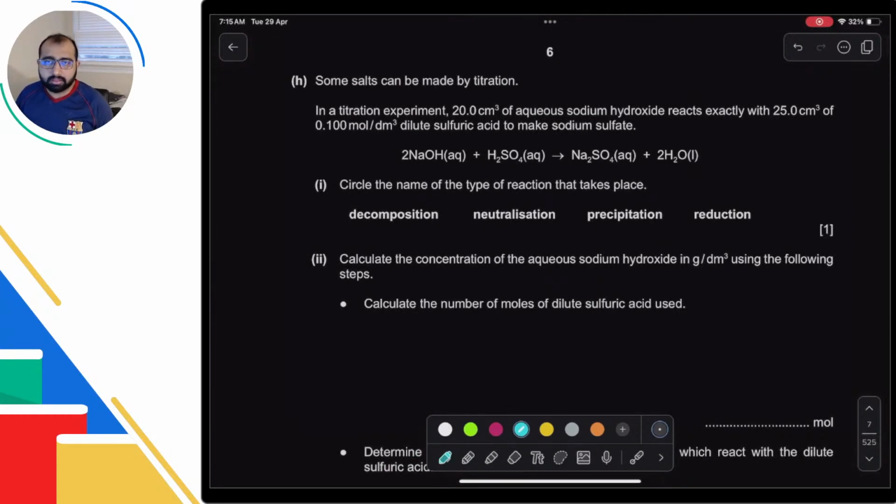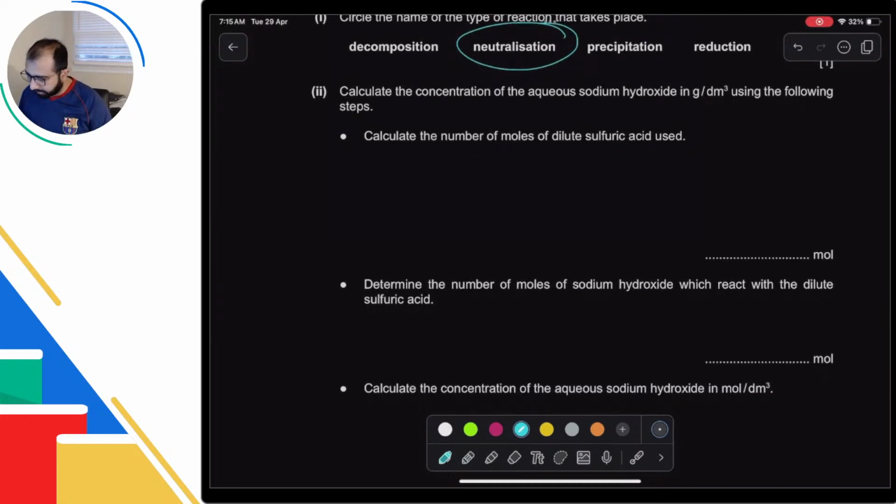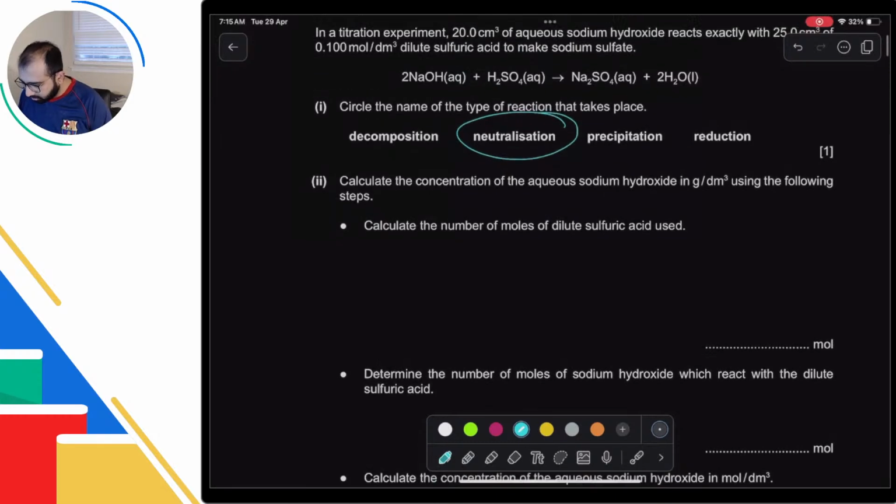All right. This question, moles, this is an important question. Let's go through this. Circle the type of reaction that takes place here. What's happening here? You are getting alkali and acid, neutralization reaction. There you go. This is the one. They said circle, so you have to use a circle, don't underline it. Okay. Calculate the concentration of aqueous sodium hydroxide in grams per dm cube. So this is a step-by-step question. O-levels people have it harder, except from next year, because in IGCSE it breaks down every step. Okay, calculate the number of moles of sulfuric acid used.